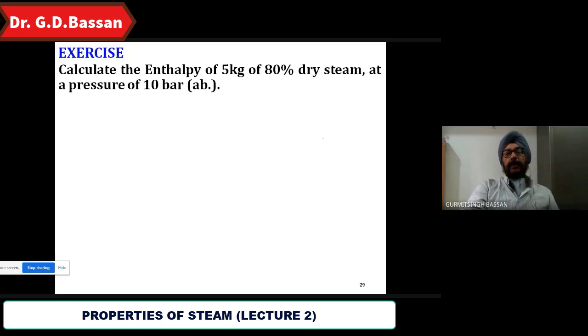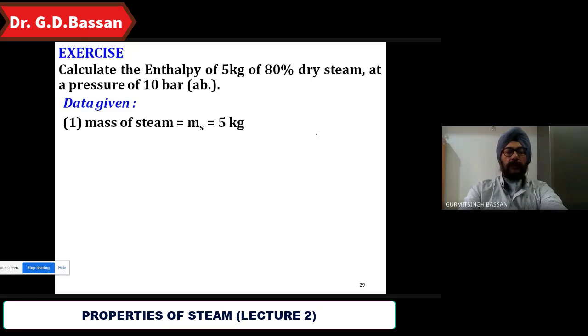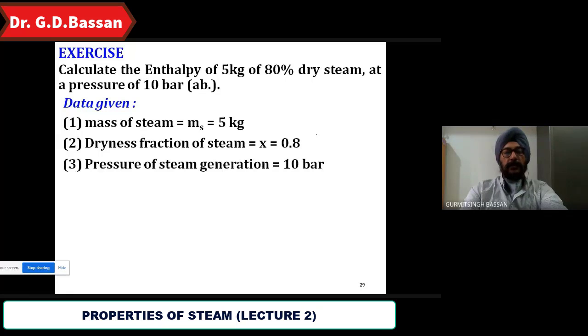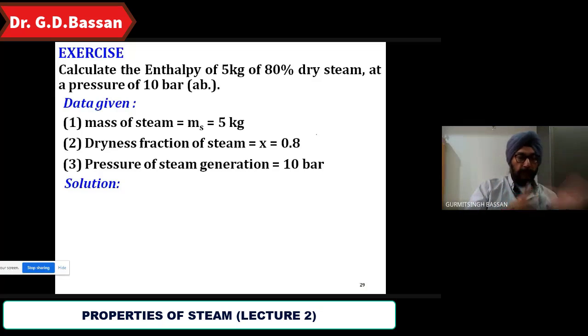Calculate the enthalpy of 5 kg of 80% dry steam at pressure 10 bar. Since 10 bar pressure is given, which table will we use? You will use the pressure table. Mass has been given as 5 kg, dryness fraction X is 0.8, pressure of the steam is 10 bar, and we have to get the solution. Which equation do we use? H wet is equal to what? HF plus X into HFG, whole multiplied by mass.